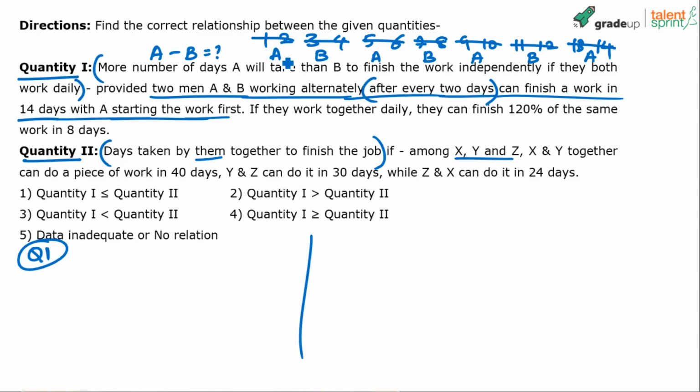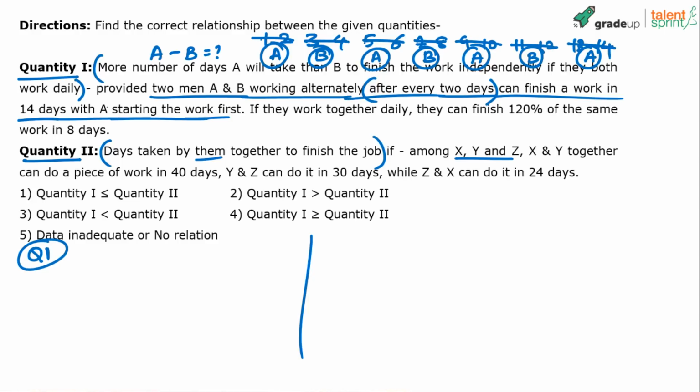So for how many cycles has A worked? 1, 2, 3, 4. 4 cycles of 2 days each: first and second day, fifth and sixth day, 9th and 10th day, 13th and 14th day, so 8 days. And B has worked only for 3 cycles: third and fourth day, 7th and 8th day, and 11th and 12th day. So 3 into 2, 6 days. Out of these 14 days, A has contributed 8 days and B 6 days, and they could finish the work. A had started the work. Suppose B had started the work, then B would have taken 8 days and A would have taken 6 days.